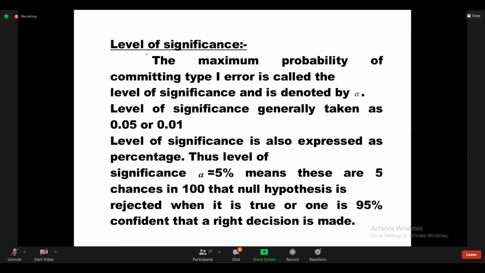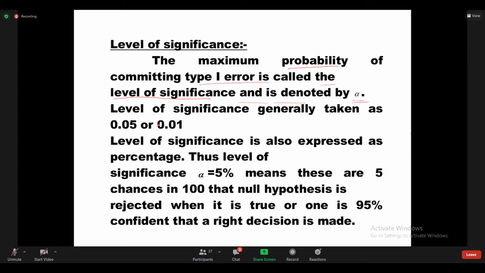See here, the level of significance. The probability of type 1 error is called the level of significance, and it is denoted by alpha.